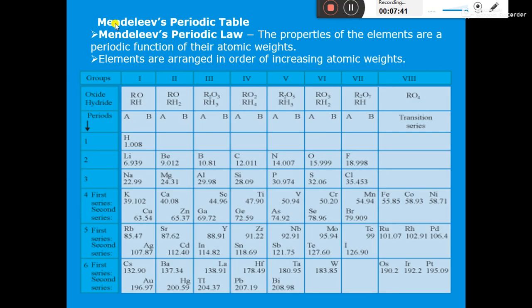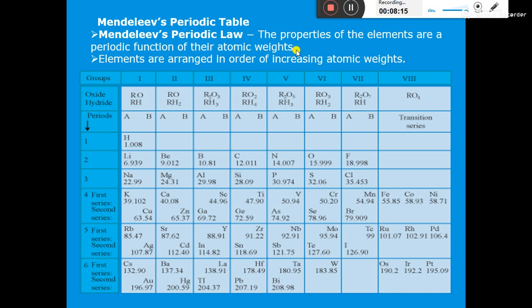Now next is Mendeleev's periodic table. We will see that Mendeleev's periodic table is again based on atomic weights. So here also the elements are arranged in the increasing order of their atomic weights. Now what is the Mendeleev periodic law? This may be asked in the exam for 1 mark. The statement is: the properties of the elements are a periodic function of their atomic weights.